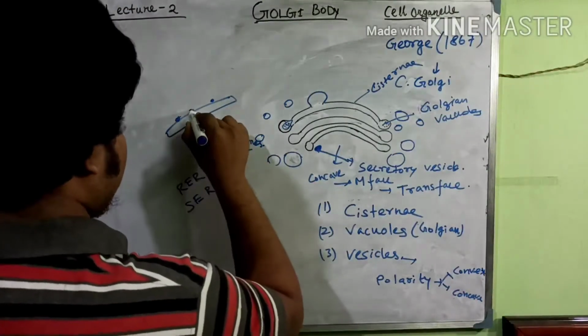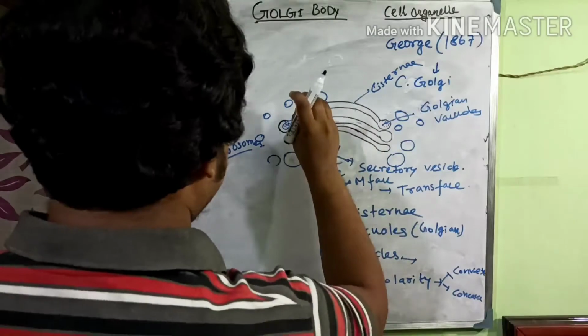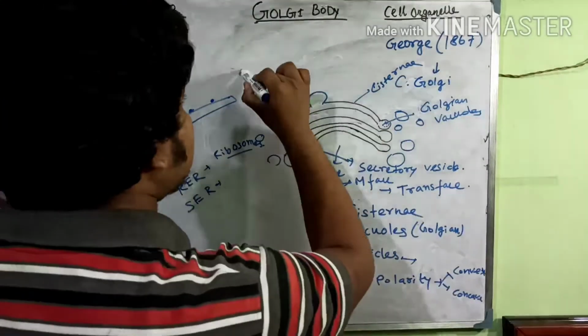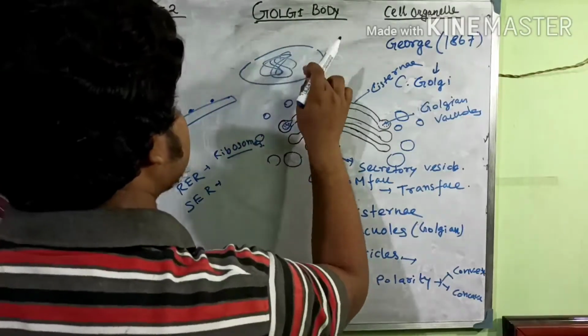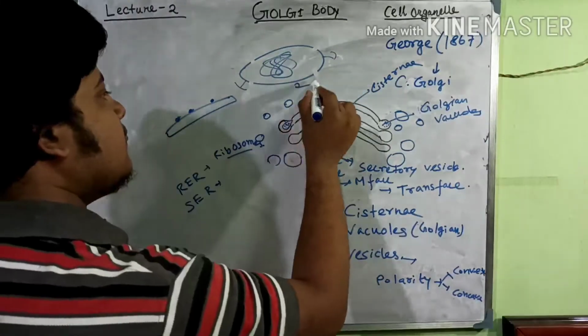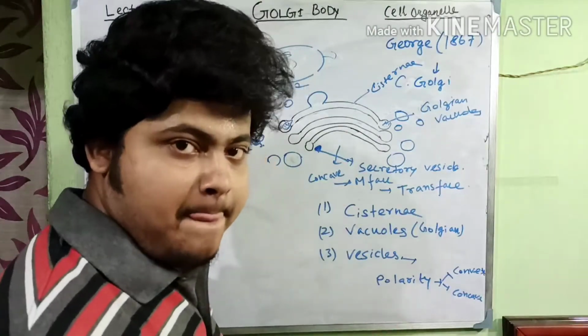The convex side of the Golgi body always faces towards the nucleus, and the concave side faces towards the plasma membrane.